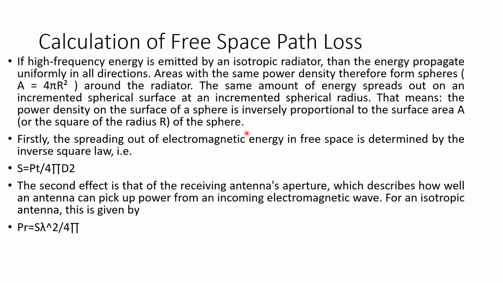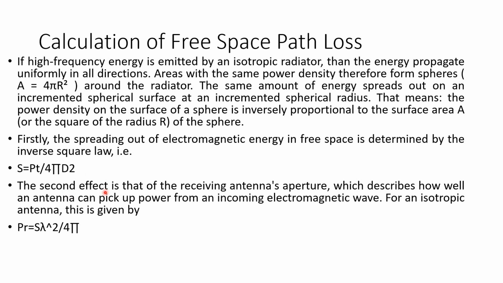So in the first case, we are considering the power, that is S, as the power density. PT is the transmitted power. So what will be the power density? It will be the transmitted power per unit area. So here we are writing it as PT divided by 4 pi d square. Here d is the distance between the transmitter and receiver. So the first effect is because of the spreading out of the electromagnetic energy in free space, which is determined by the inverse square law.